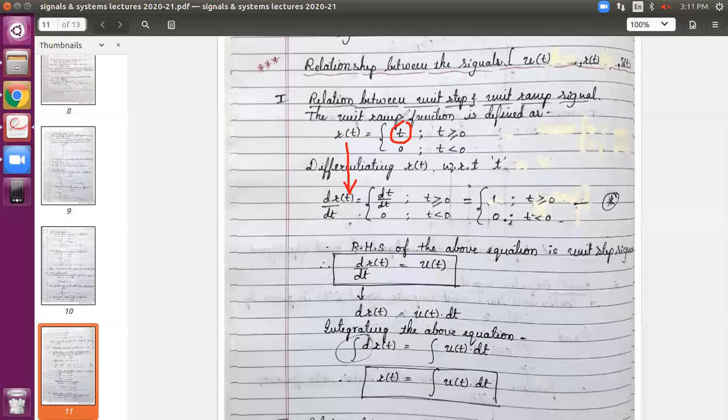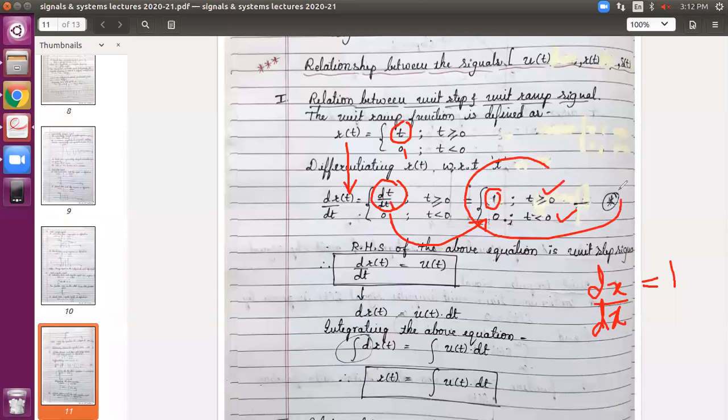What is the differentiation of t? It is like the differentiation of a variable with respect to itself, dx by dx, which is equal to 1. That's why I have written d by dt of t, because the variable is t. And the 0 doesn't matter, it remains the same. So d by dt of t is equal to 1, and 0 I keep as it is. The ranges are as they are.